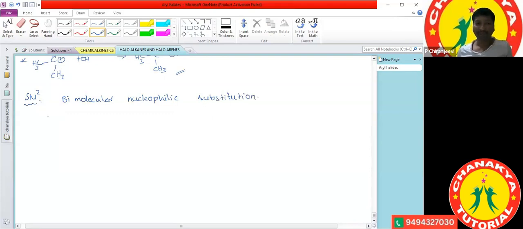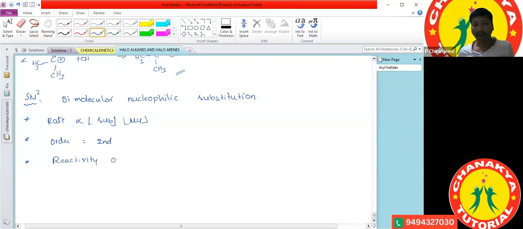The rate is directly proportional to the substrate molecule as well as the nucleophile. Why do we call this a bimolecular reaction? The rate of reaction is directly proportional to the molar concentration of the substrate as well as the molar concentration of the nucleophile. Hence, what is the order of the reaction? The order is second. Now, what is the reactivity order?